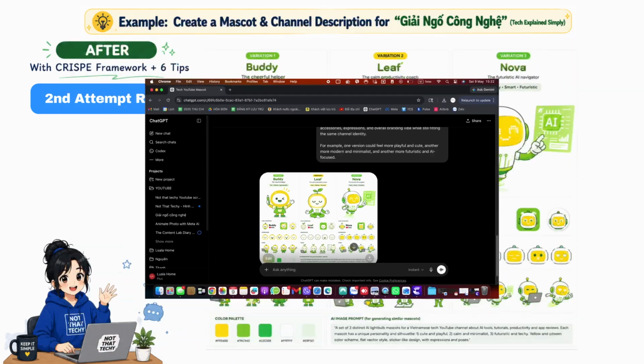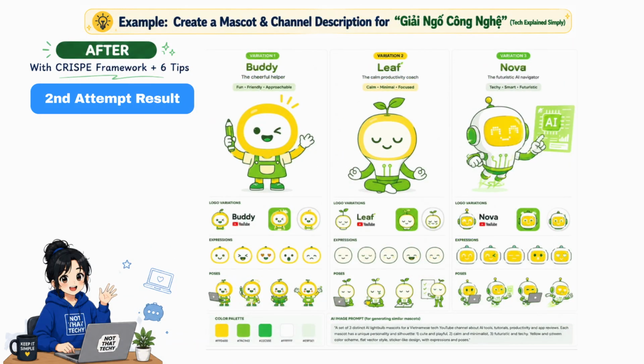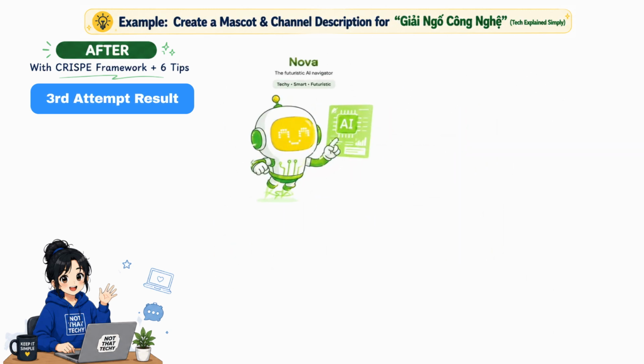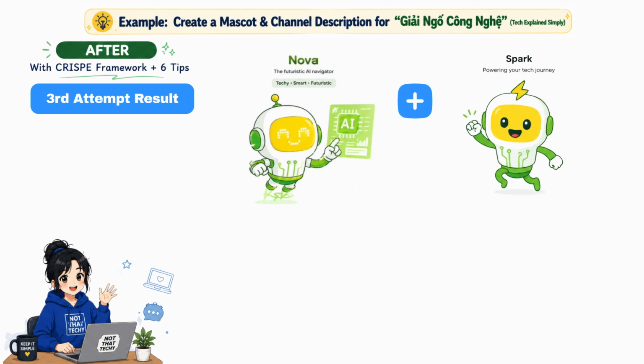And here we go. The updated results. The mascot variations definitely feel much more different from each other this time. I actually quite like Nova, but the eyes and mouth are white, so they blend into the face a little too much and become less visible. I think I prefer Nova's overall style combined with Spark's face design from the previous version. So let me try one more thing and see if ChatGPT can combine those ideas together.